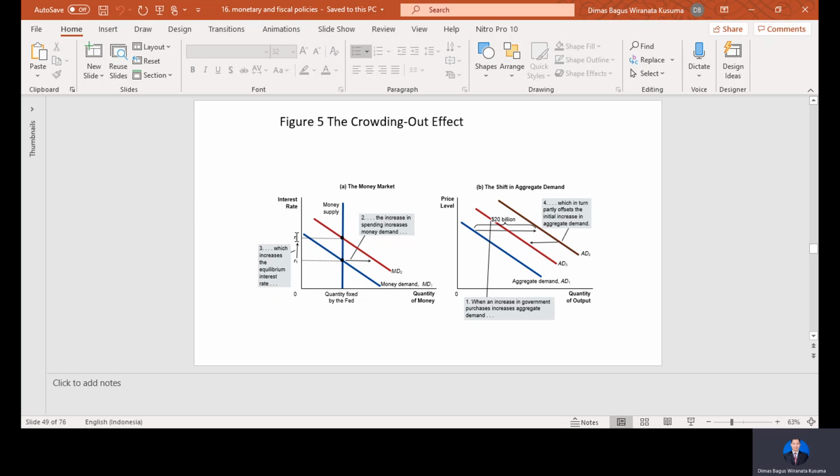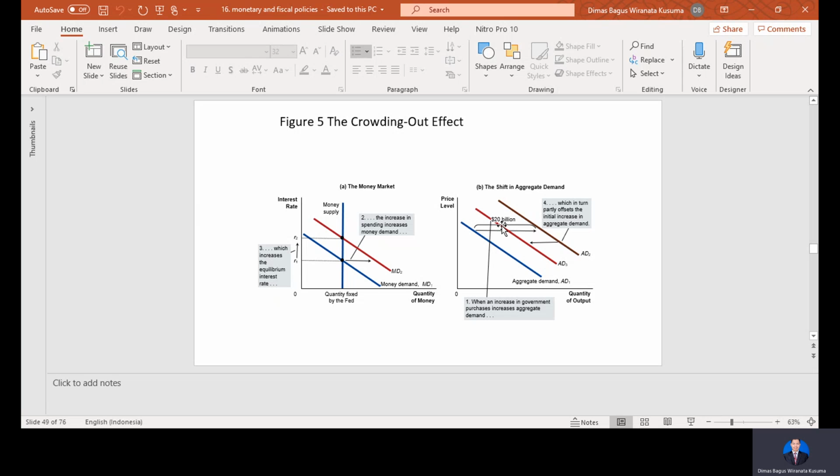The interest rate increases. Then, an increase in government purchases increases aggregate demand to the right. So when the interest rate increases, the government also tries to increase the spending. So it will make the shift in aggregate demand here.